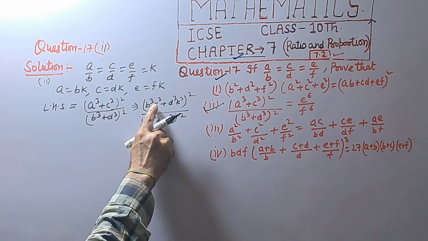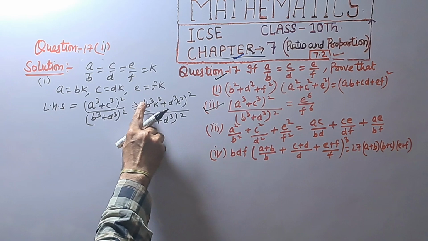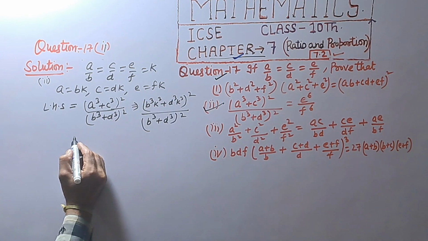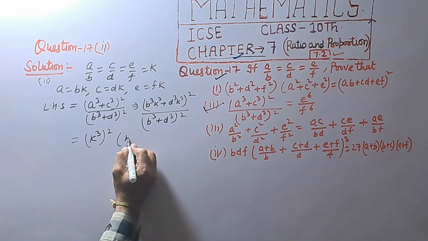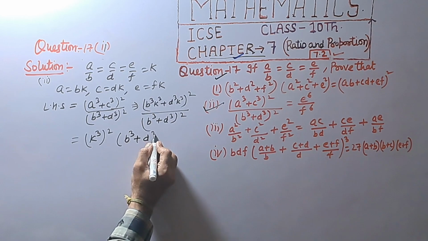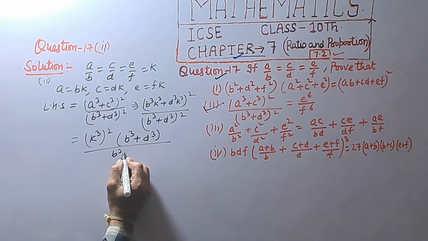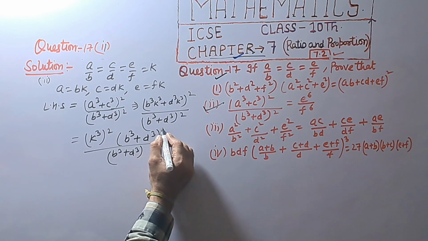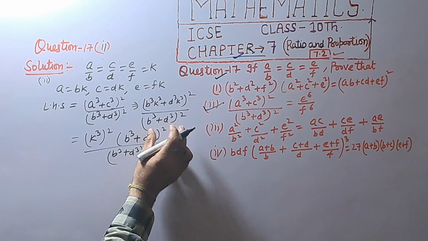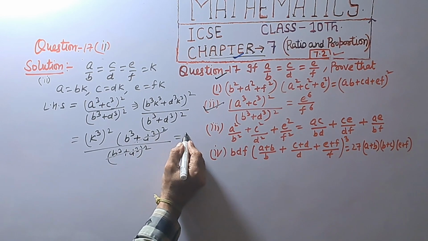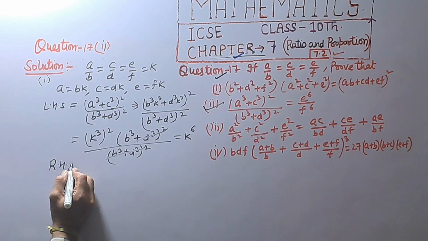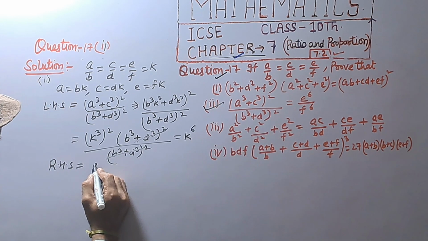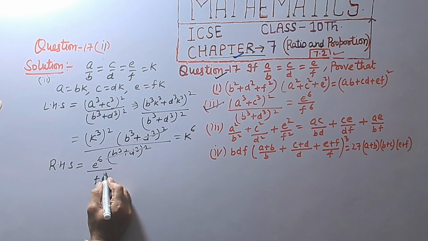Taking k³ common, we get (k³)² times (b³ + d³) whole squared, divided by (b³ + d³) whole squared. This cancels and we get k⁶ as the left hand side. Now the right hand side is e⁶/f⁶.